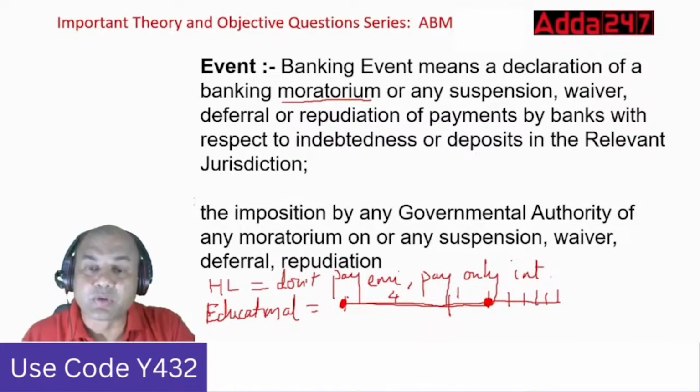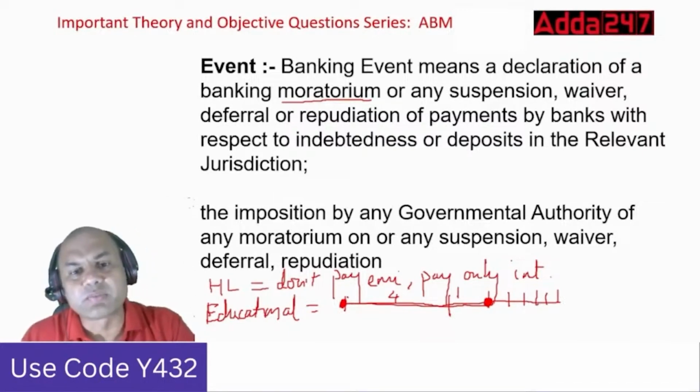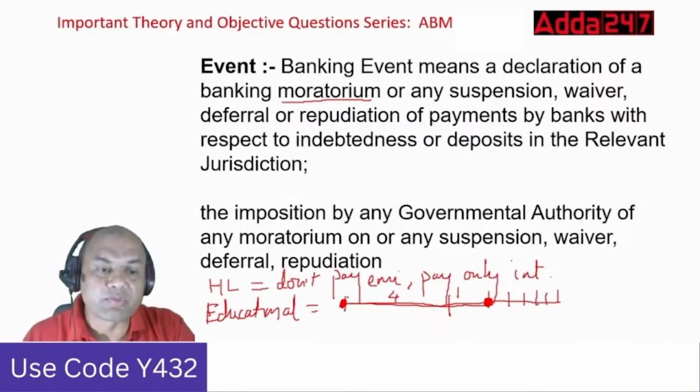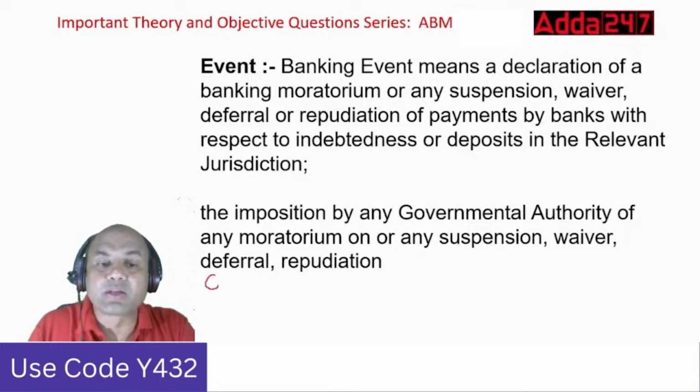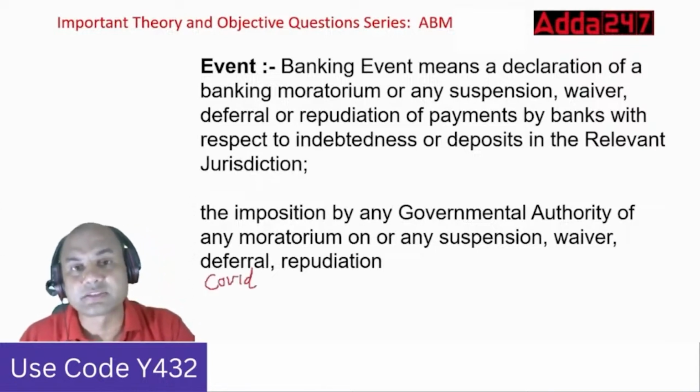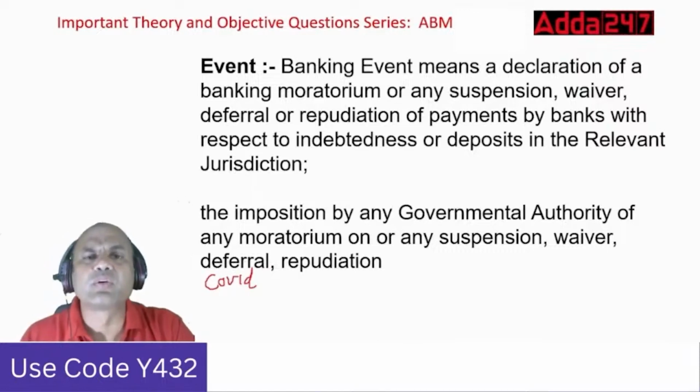Okay, that is moratorium. Where else do you find moratorium? We found it during COVID time. What happened? Government deferred the interest payment of many of the clients. Deferred, so don't pay for those 2 years, pay it later. So that is again a moratorium.